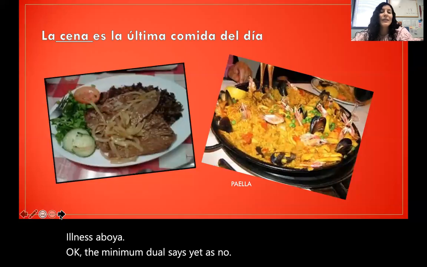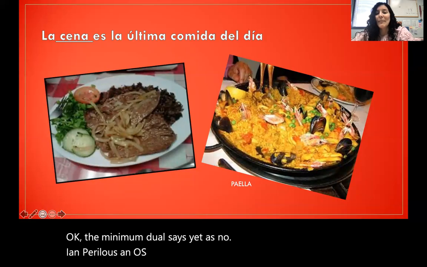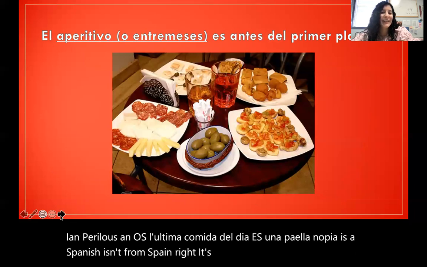Y para la cena, ¿no? Es la última comida del día. Esta es una paella, ¿no? Paella is a Spanish, as in from Spain, right? It's a Spanish dish. Ok.